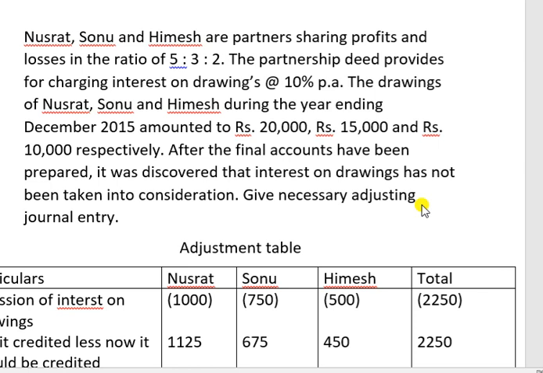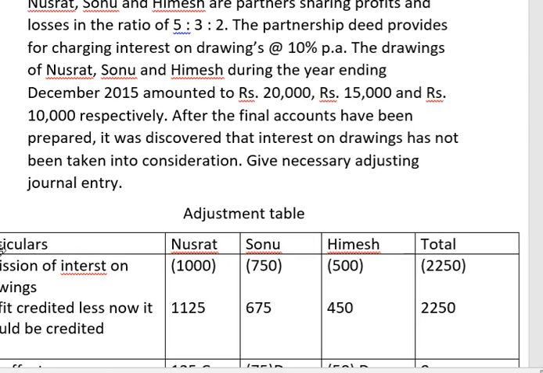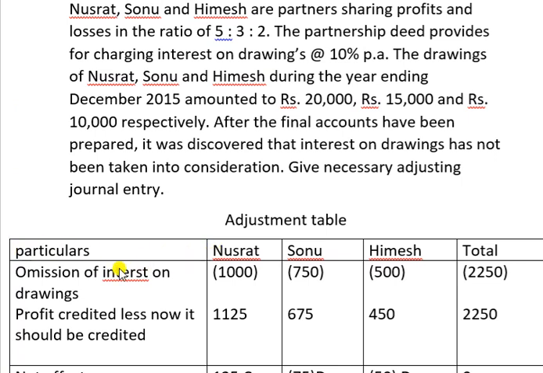So we learned that for interest on drawings, if the percentage is given and the date is not mentioned, we have to calculate interest for how many months? 6 months. So first we will calculate interest for Nusrat, Sonu, Himesh.